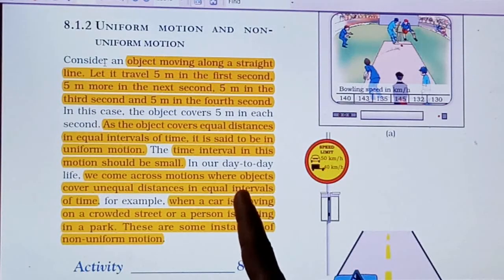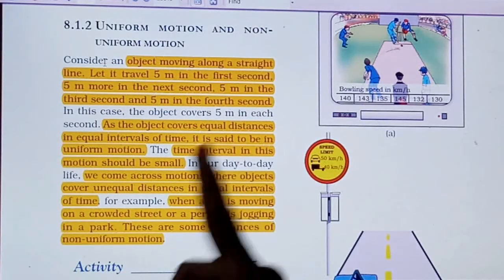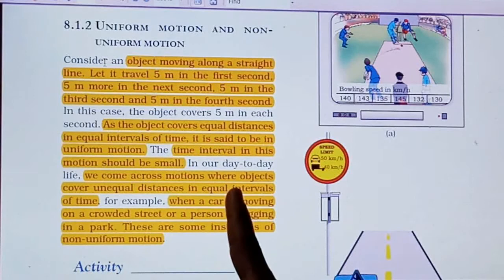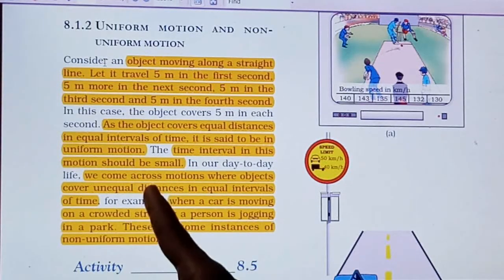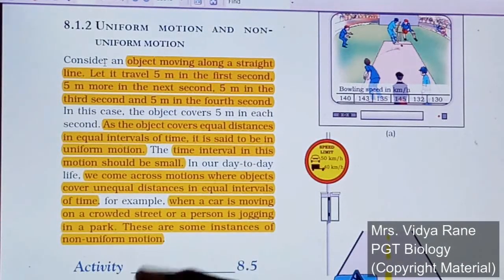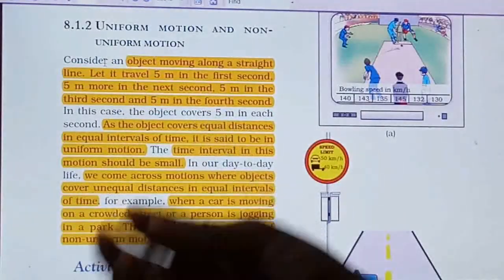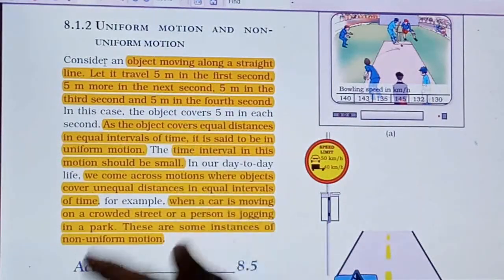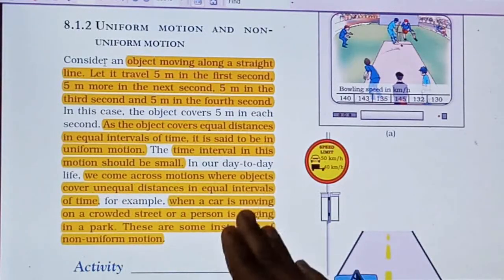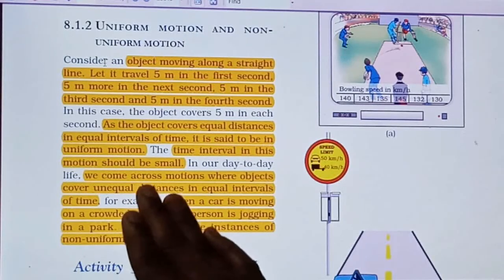The time interval is equal, 1 second, but in each second the distance covered is unequal: in the first second 5 meters, in the second maybe 7 meters, in the third maybe 4 meters, then in the fifth second maybe 6 meters. For each second the distance covered is unequal, so this is considered non-uniform motion.